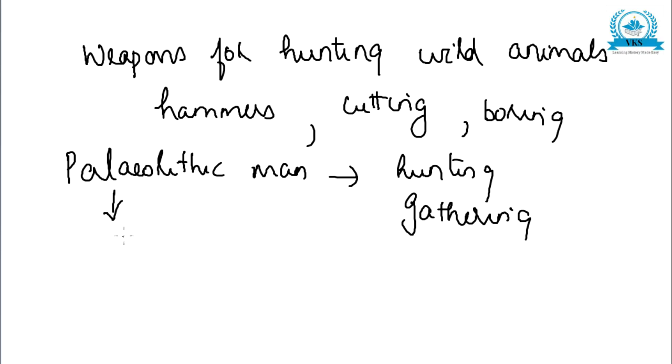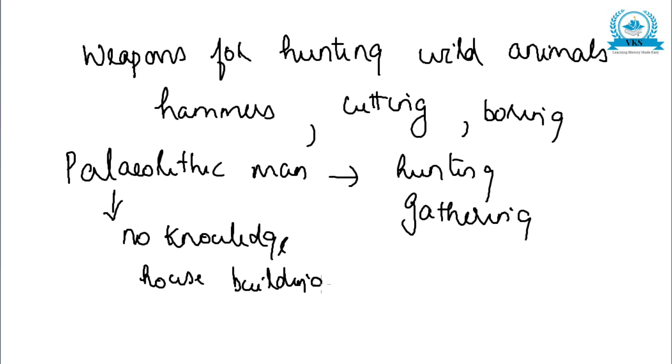He did not have knowledge of house building as well as of cultivation. So he was a hunter and gatherer. Hunting and gathering was his main thing. He did not have any other knowledge of cultivation or house building. So that was Paleolithic man.